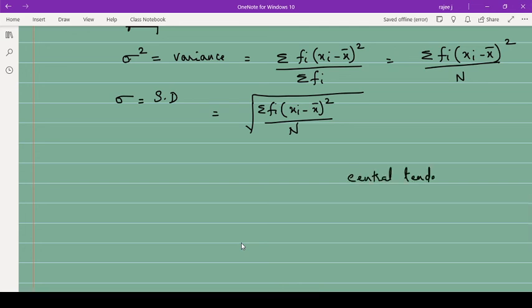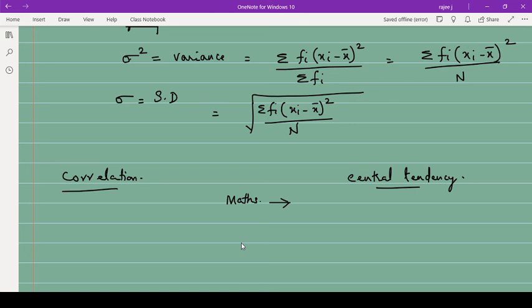Now your first chapter, first topic, is correlation and regression. In correlation, some values will be given, say x and y. You have to verify whether there is any relation between them. For example, practical case: suppose you have good marks in one subject, say in maths. Does it mean that you will have good marks in all other subjects?